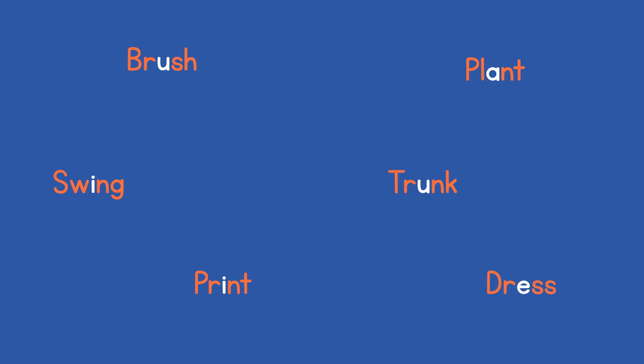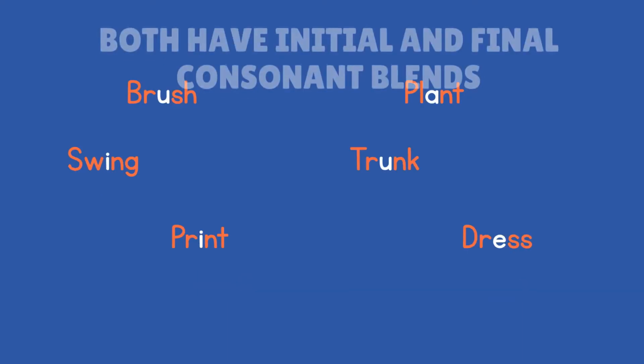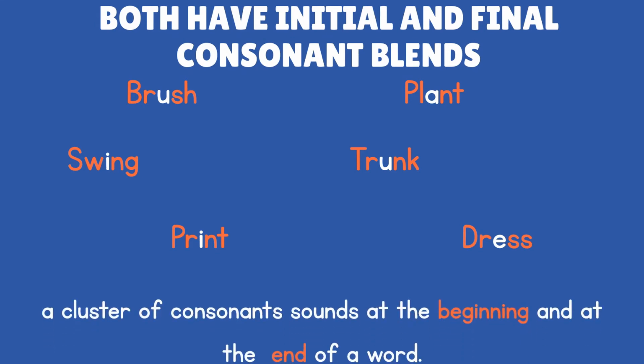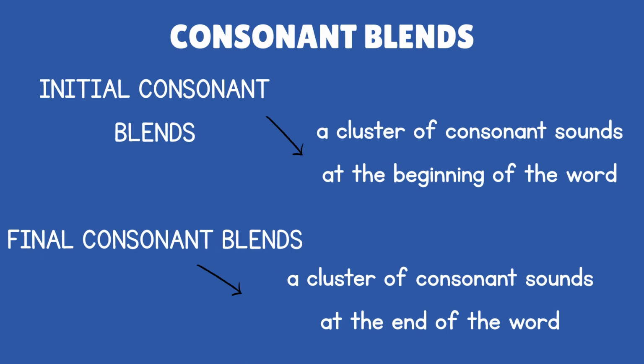Brush, swing, trunk, plant, print, and dress. These words have both initial and final consonant blends, or a cluster of consonant sounds at the beginning and at the end of a word. Again, an initial consonant blend is a cluster of consonant sounds at the beginning of the word, and a final consonant blend is a cluster of consonant sounds at the end of the word.